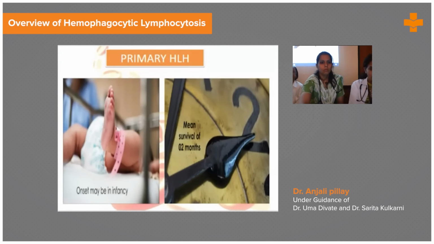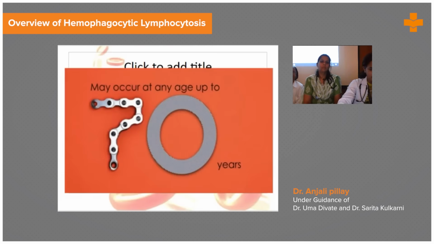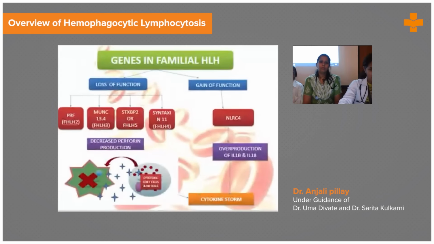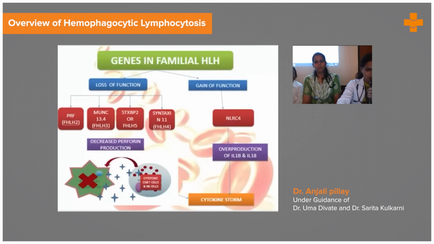Primary HLH. The onset of primary HLH may be in infancy, and survival once the HLH sets in may be up to 2 months. It can even occur at any age up to 70 years. Regarding pathogenesis in primary HLH, like in a previous case where the disease was diagnosed as primary HLH, one thing we have to do is prove a genetic pathology. What happens in primary HLH is there can be a loss of function or gain of function of certain genes like perforin, MUNC13-4, and syntaxin 11.